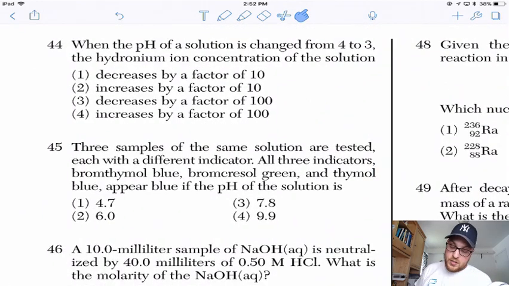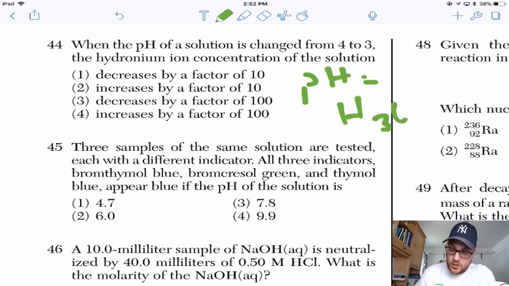When the pH of a solution is changed from 4 to 3, the hydronium concentration of the solution is... So, we got a substance becoming more acidic because the pH went down. And as the pH goes down, the hydronium concentration goes up.